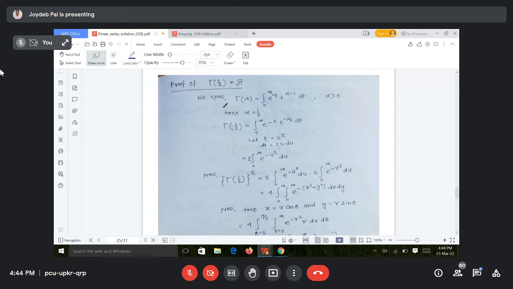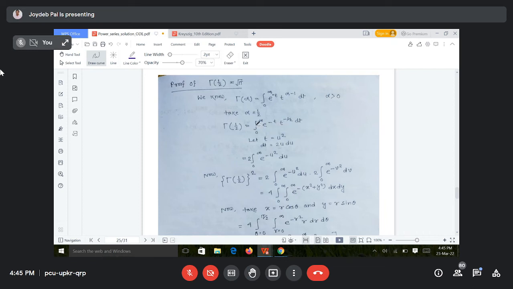So gamma alpha, the definition is the integral from 0 to infinity of e to the power minus t, t to the power alpha minus 1, dt. Now we need to know the value of gamma half, right? So you put alpha is equal to half in the definition. So gamma half is equal to the integral from 0 to infinity of e to the power minus t, t to the power half minus 1. Half minus 1 means minus half. So the integral 0 to infinity e to the power minus t, t to the power minus half dt.